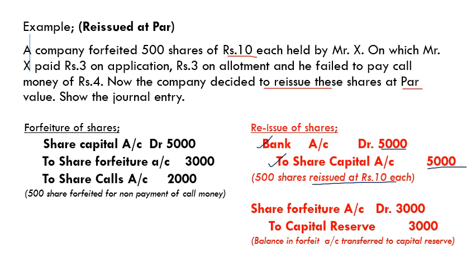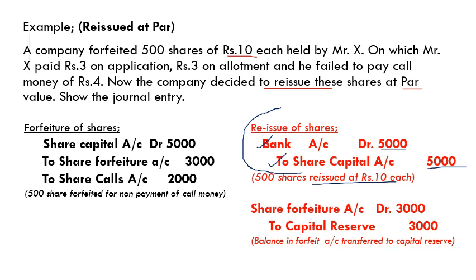So here the share is issued at par value, that is rupees 10. So rupees 10 into 500 becomes 5,000 rupees. Bank account debit to share capital 5,000. So this is the journal entry for reissuing shares. Bank account debit to share capital.